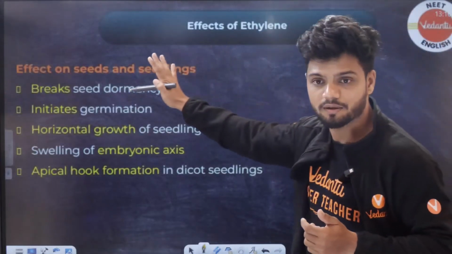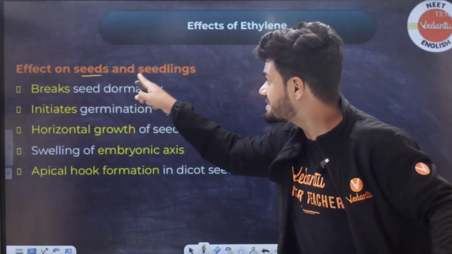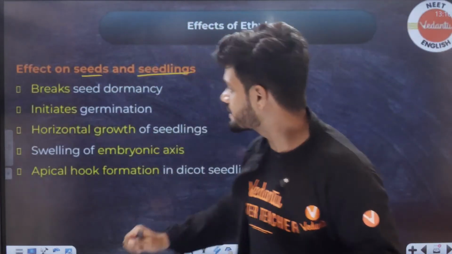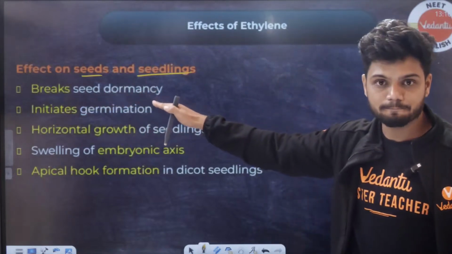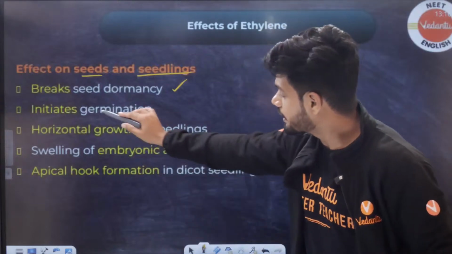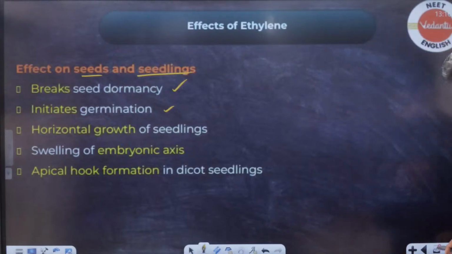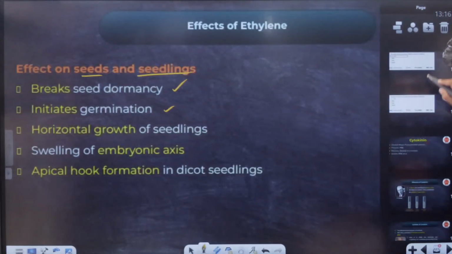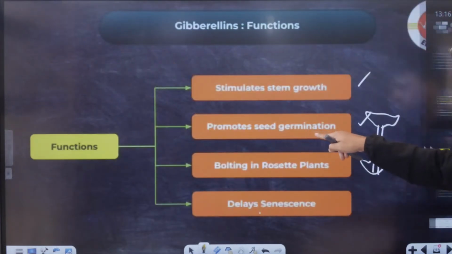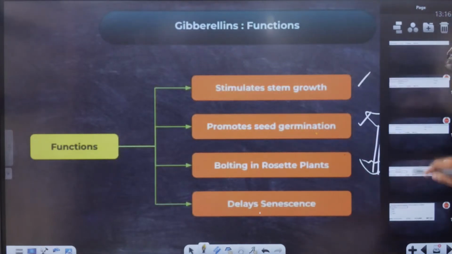Effects. Students, understand, I have made the effects on different parts. The effect on seed and seedling is very different from the effect on other parts. For example, it breaks seed dormancy. It will break the seed dormancy and initiate germination. Here we learned that in the case of gibberellins, it promotes seed germination.